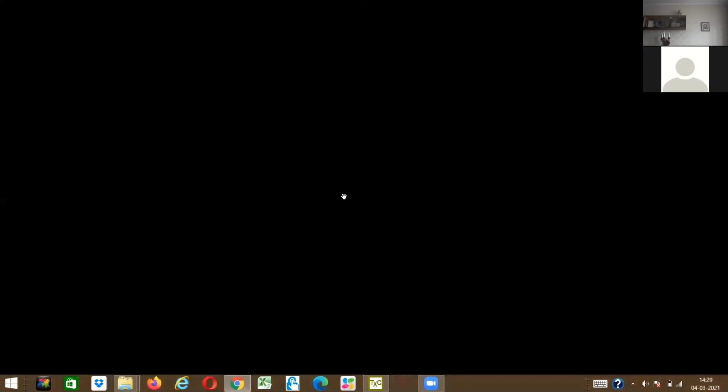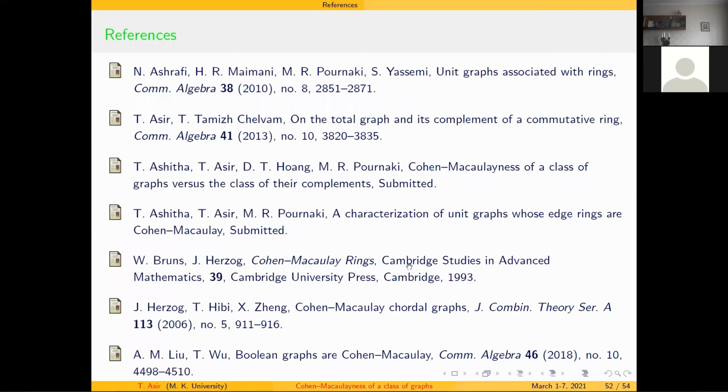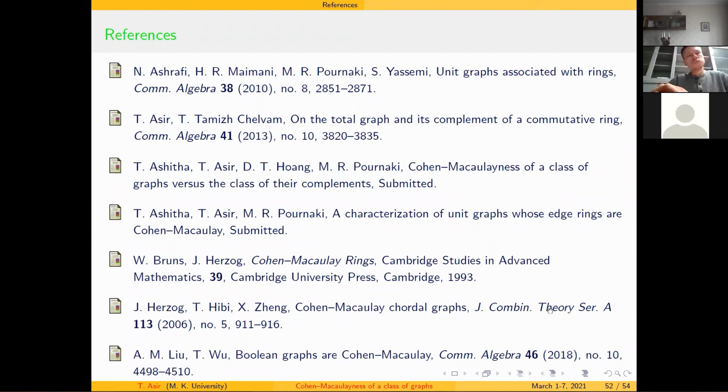Some knowledge. So in terms of Cohen-Macaulayness, this is for unit graphs. These two papers we have submitted recently, the third and fourth. And about the Cohen-Macaulayness of graphs, this is one of the papers from 2006, which appeared in the Journal of Combinatorial Theory Series A. And then for Boolean graphs, it is in Communications in Algebra. The third paper on this subject is here, Cohen-Macaulayness of circular graphs, which is again in Communications in Algebra.